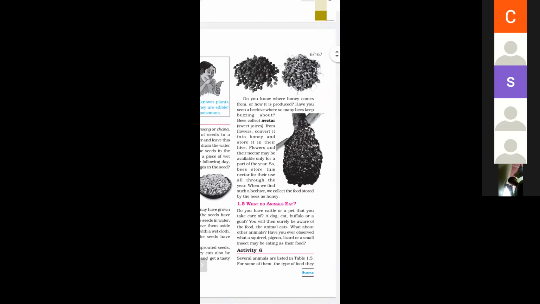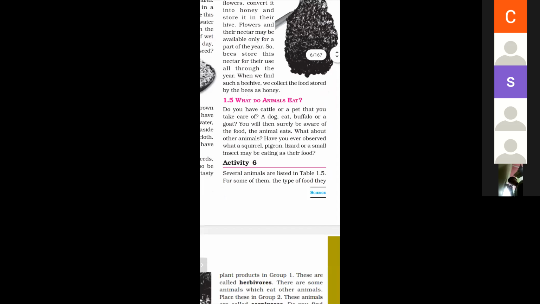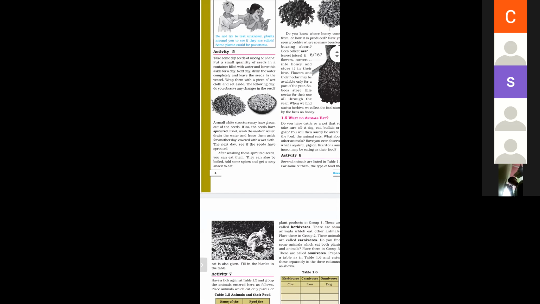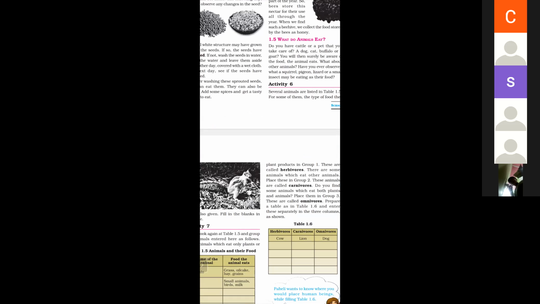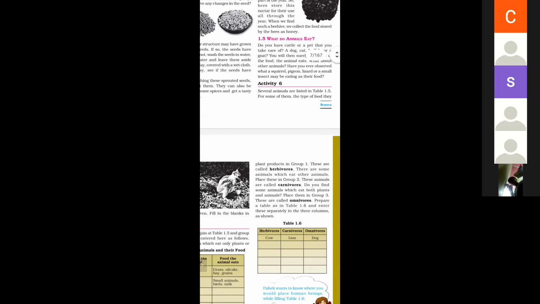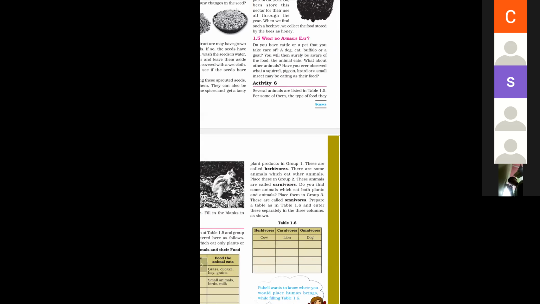What do animals eat? These are categorized in three categories: herbivorous, carnivorous, and omnivorous. Animals that eat plant products are called herbivorous. And what are carnivorous? Flesh-eating animals are called carnivorous. And what are omnivorous? The animals which eat both plant as well as